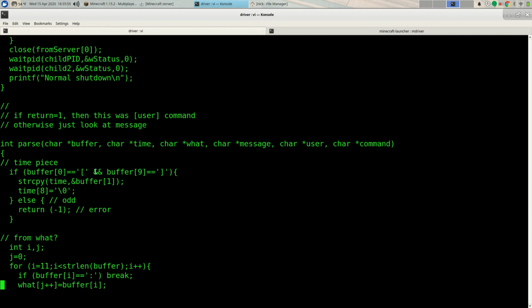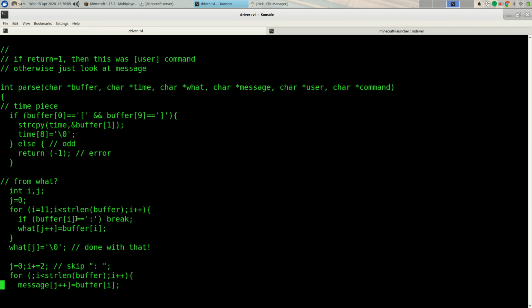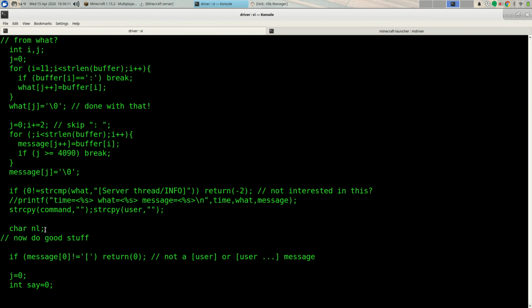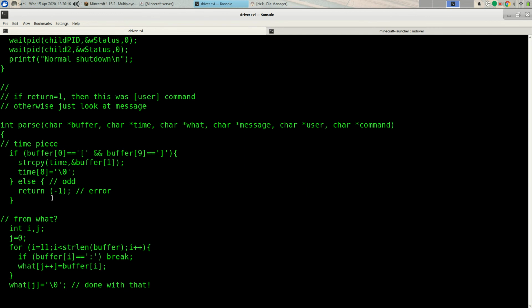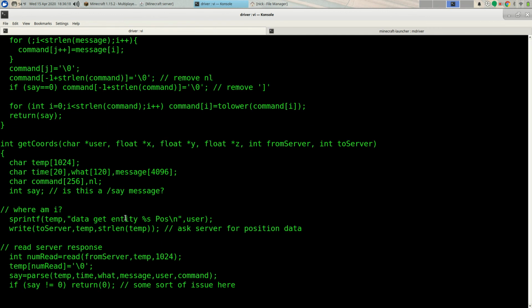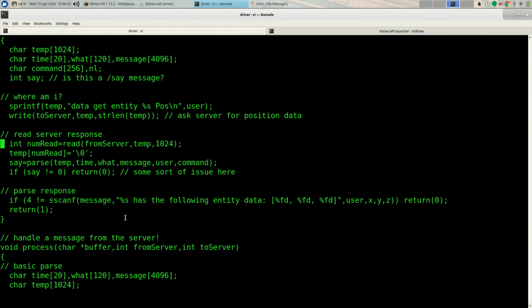So this is a parser. What does a parser do? The parser basically takes the messages coming from the server and breaks them into pieces. Most of these messages start with a time inside angle brackets, followed by what the message is coming from, usually like server/info or something like that, and then the actual message itself. It breaks it into a few known types, sets some flags, and so on. We don't need to worry about the details of that.